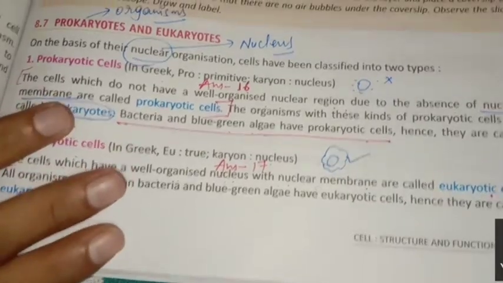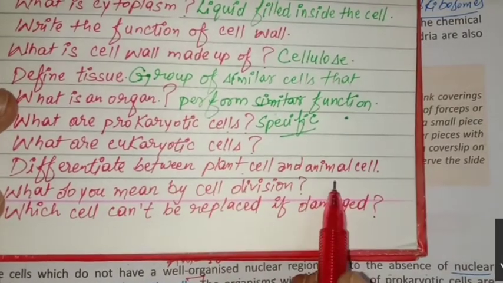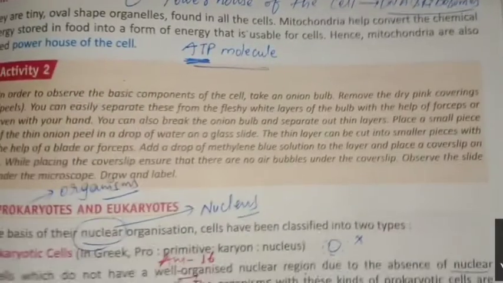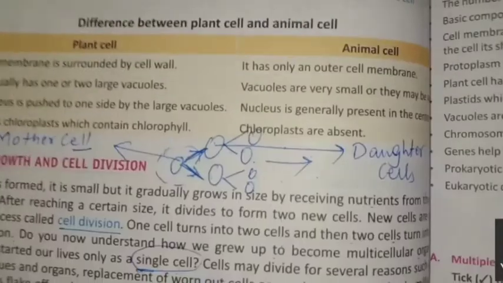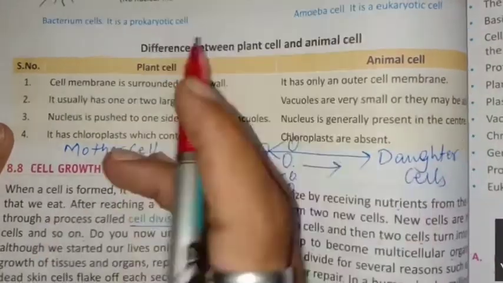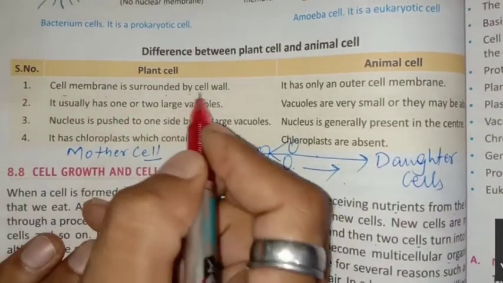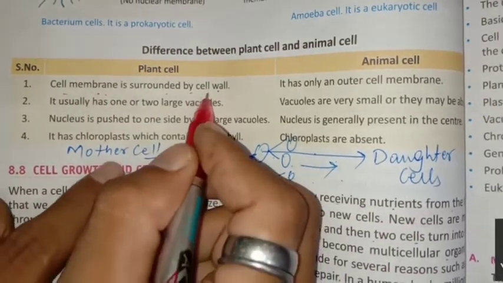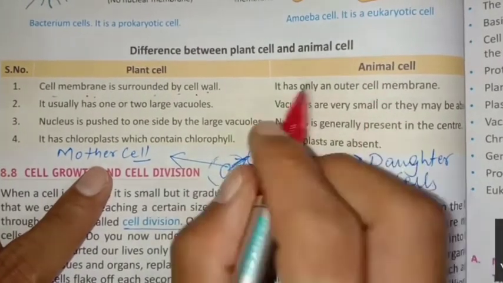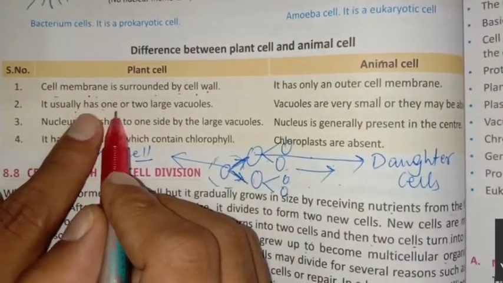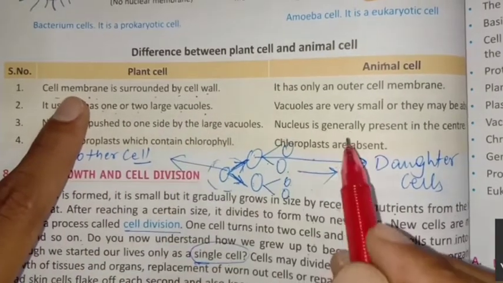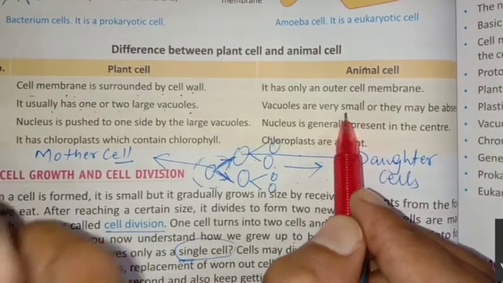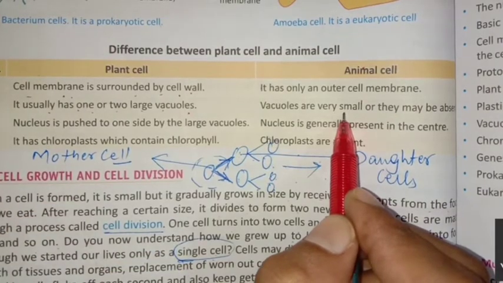Question number 18. Differentiate between plant cell and animal cell. The table has been drawn on page number 96. In plant cell, the cell membrane is surrounded by cell wall, but in animal cell it is not present. Plant cells usually have one or two large vacuoles, but vacuoles are very small in an animal cell, and in some animals not present.